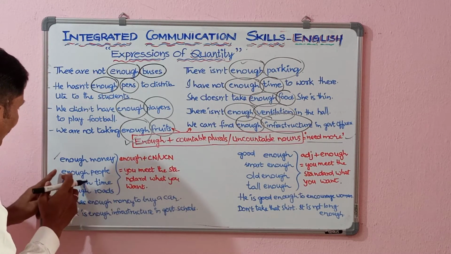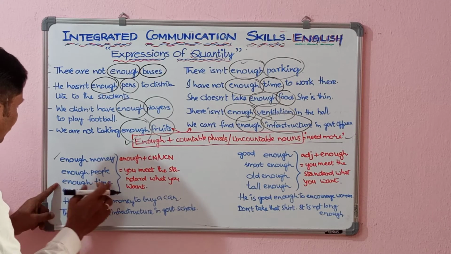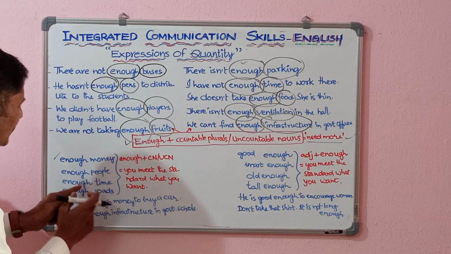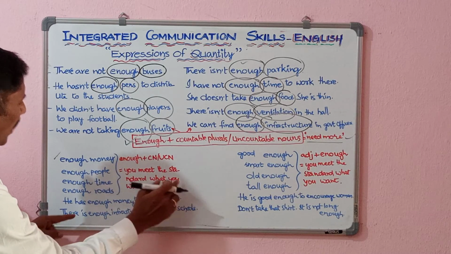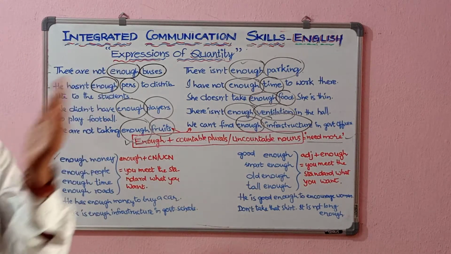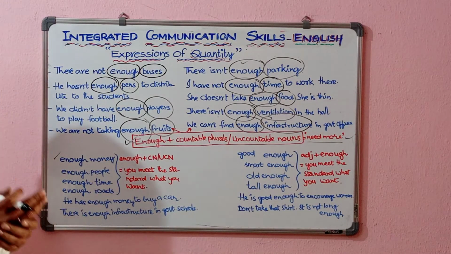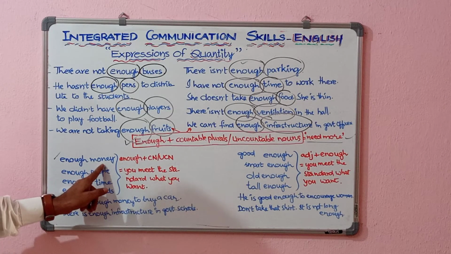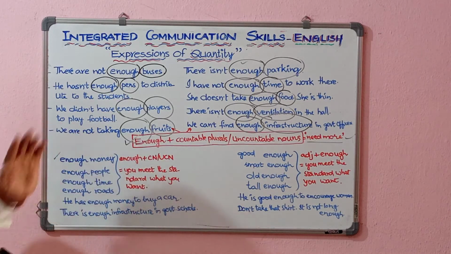That means when you write enough people, enough time, enough roads, enough money, we can understand the meaning that you meet the standard that you want. You are meeting the need that you want. So we can write using enough with countable and uncountable nouns like this.